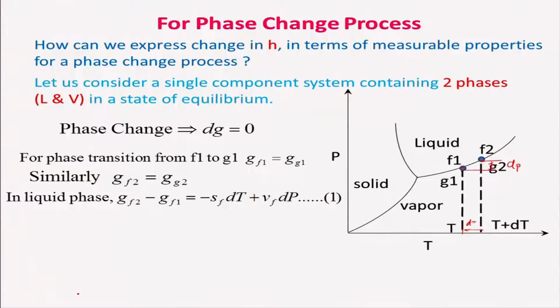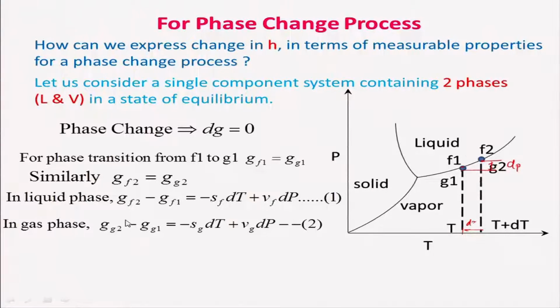And if you look at the vapor state, the gaseous state, that will be Gg2 minus Gg1 is equal to Sg dt plus Vg dp. Same thing we are writing, only one is for the vapor and the other is for the liquid, and both the sides should be the same.